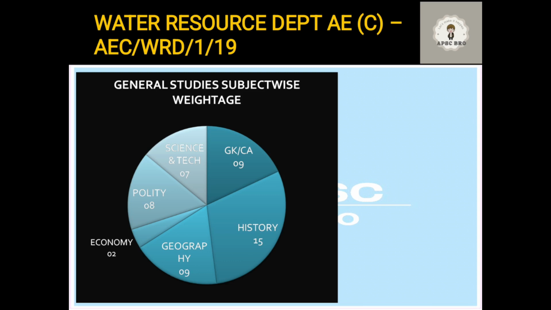Like there was a question, which country has become the largest and fastest growing market of YouTube? That is a current affairs question. There was also a question, according to the World Health Organization, what is the global life expectancy? This type of question comes under GK and current affairs.